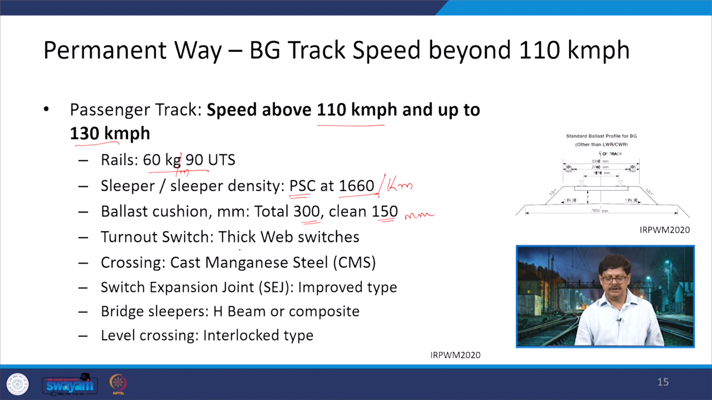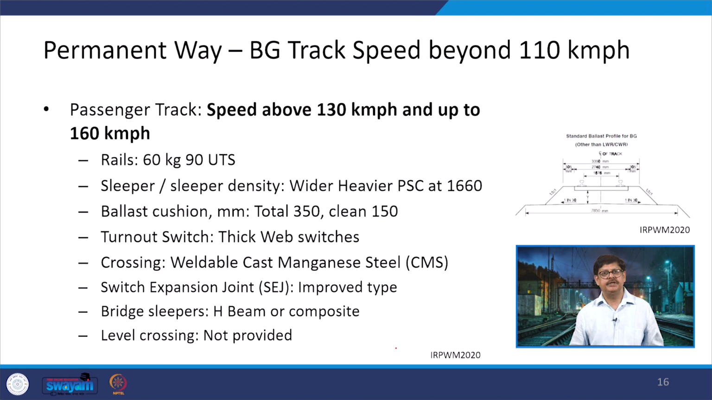Turnout switch is thick web switch. Crossing is the CMS, which is cast manganese steel. Switch expansion joint SEJ is the improved one which is used here. The bridge sleepers, they are H-beam or composite sleepers, and the level crossing can be there. If it is there, it has to be interlocked type.